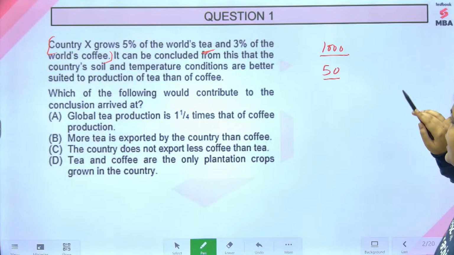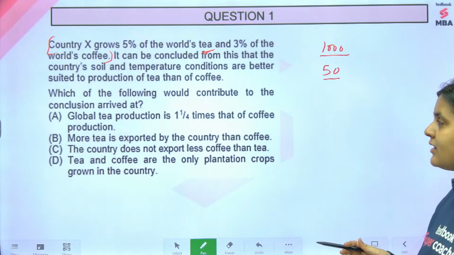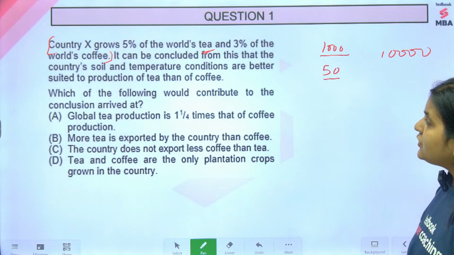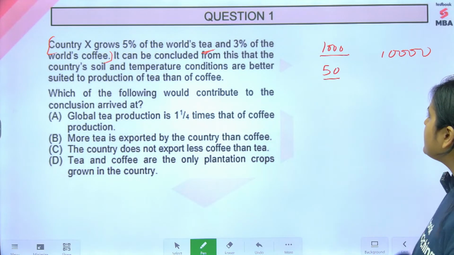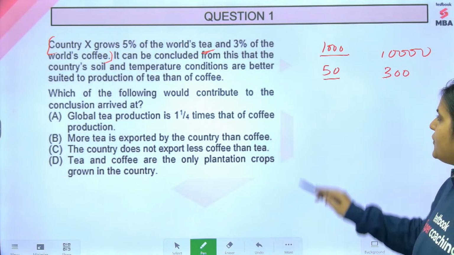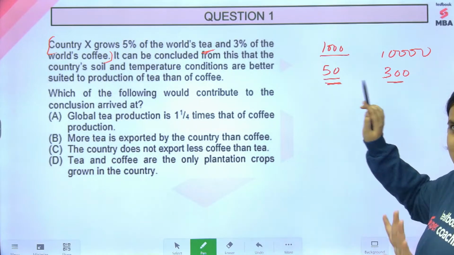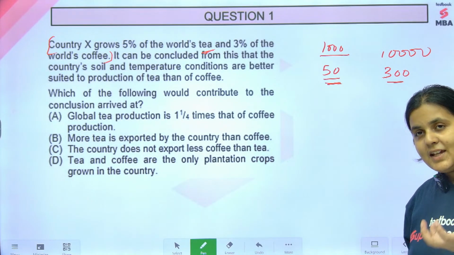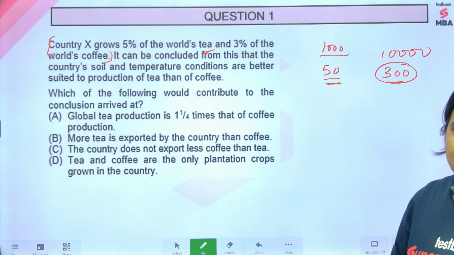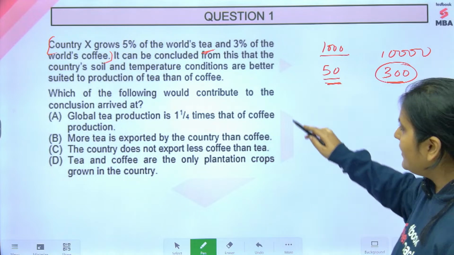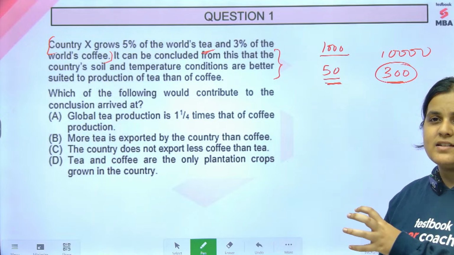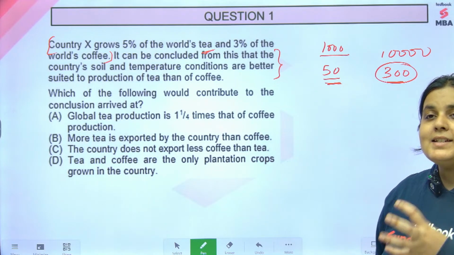Let's say the world's coffee is 10,000, whatever units we have taken. It grows 3% of the world's coffee, so that would be about 300. Now, if you look at this, 300 quintals and 50 quintals, then we can say, okay, it's actually better suited to produce coffee than tea. Right. So, just by this statistic, can you arrive at this conclusion? No. You need something else.